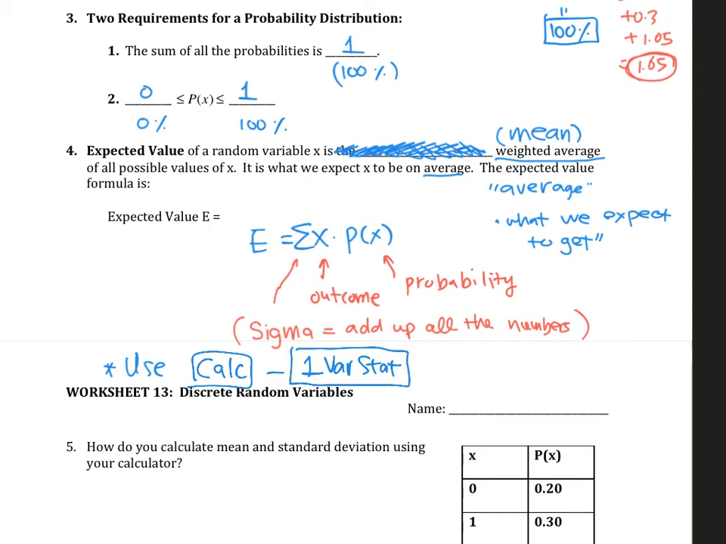Here we'll use x as our list. So that's it, like L1. And p of x, the probability, is going to be our frequency list, in L2. Then we use the same calculator function key as before. So I can think of this as a frequency table where x is the category and p of x is the frequency. So I'll use that to calculate the expected value.